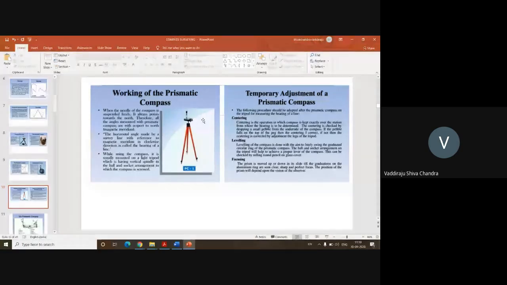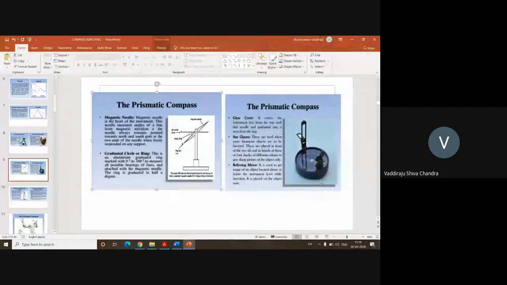And focusing. Focusing of the prism: you have seen some prism here, right? So this is a prism. You have a bottom here, an attachment here. It is used to move up and down. The prism is moved up and down using this attachment. The whole purpose of this prism is to ensure that the values which are engraved in this compass on the circular ring are clearly visible to you.